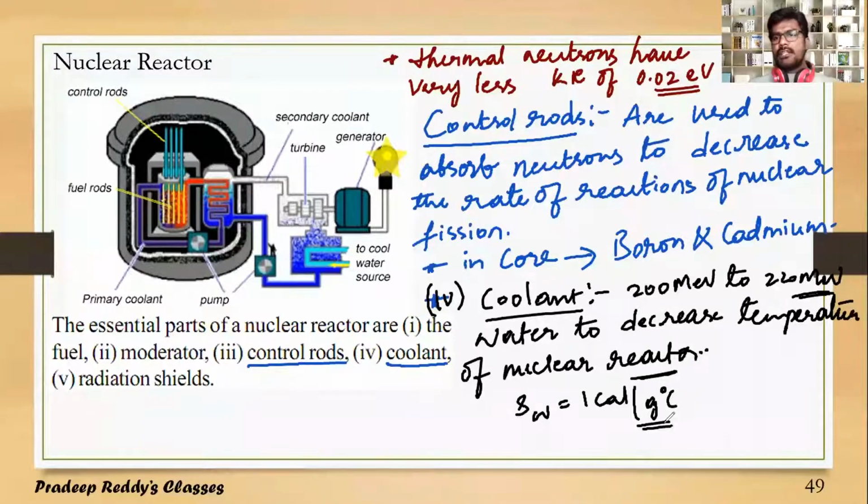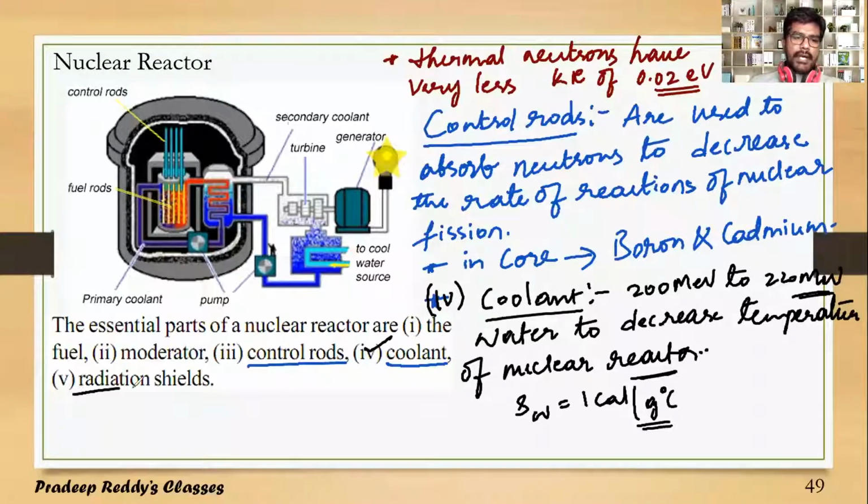It can absorb more energy while its temperature increases by only a very small value. So water is best used as coolant in big industries to cool down the machines. Water is used as coolant to decrease the temperature of the nuclear reactor because it has greater specific heat. So that is the 4th part, coolant.